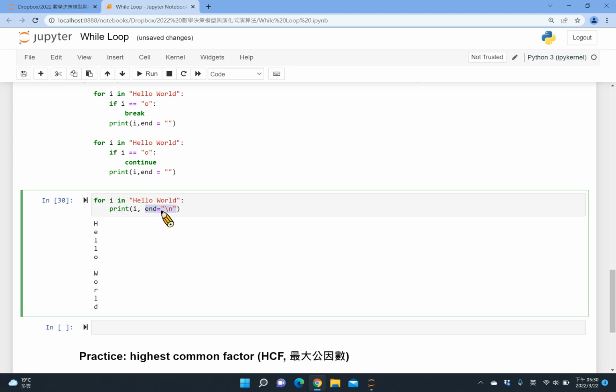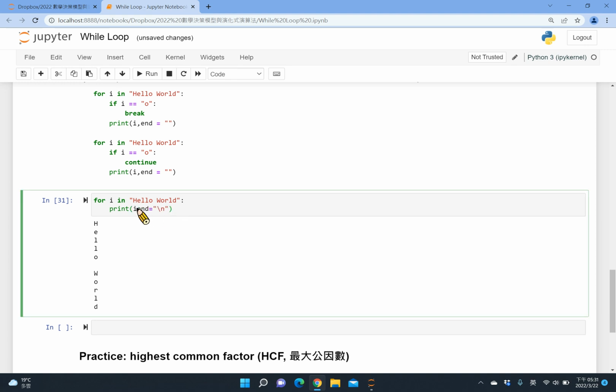It says end equal to a change line. This symbol means you change your line. After you print I, you change one line and print the next I and change one line. So even if you didn't write it, you can see it's already treated this way.